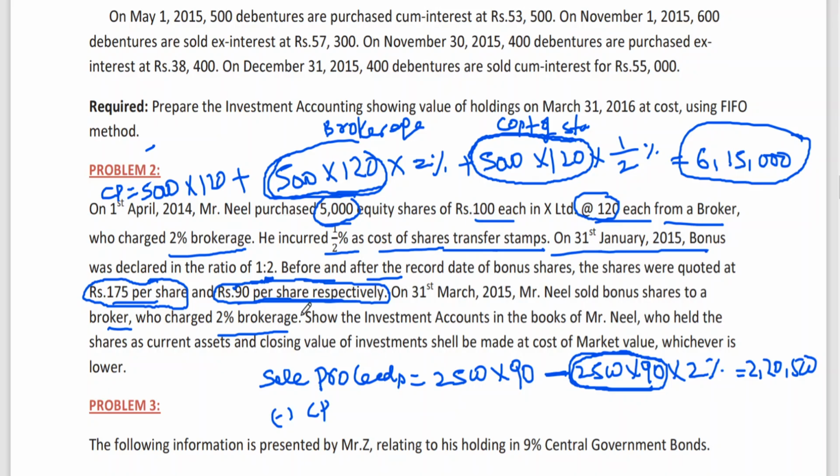This is point number one. You need to observe: when sale proceeds is not given and the market value is given, it is a hint for you to take this 90 as sale proceeds. And the same 90 rupees you should also consider for ascertaining the carrying amount, which is the lesser of the following two. What is the lesser of the following two, sir? Cost price minus market value. Clear to all of you? So for that purpose I need it.